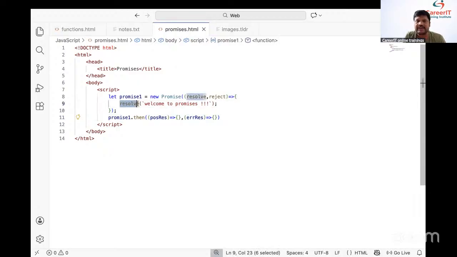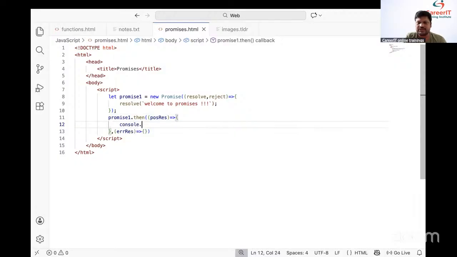What is the speciality of resolve? Resolve will store the message to the positive result, and reject will store the error to the error result. Now, team, we need to print the positive result. Console.log of which one? Positive result. Simply pass the positive result and print it.